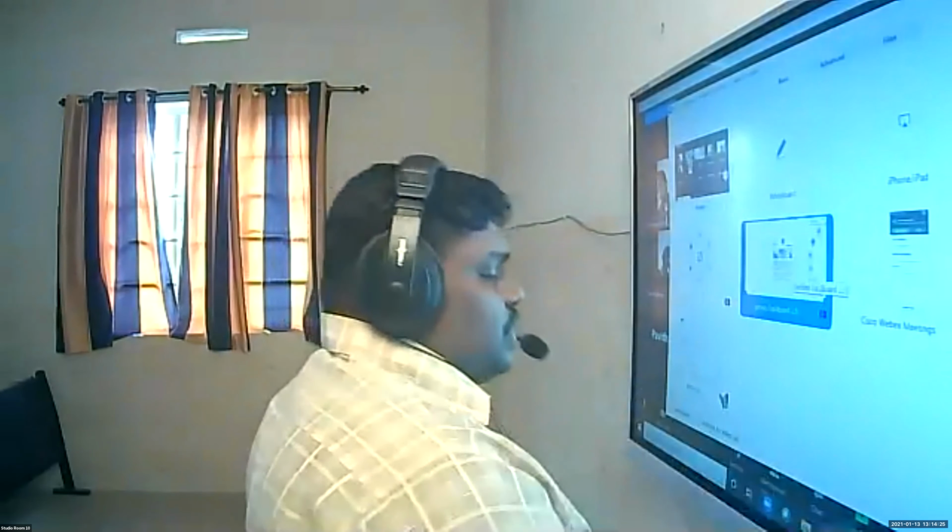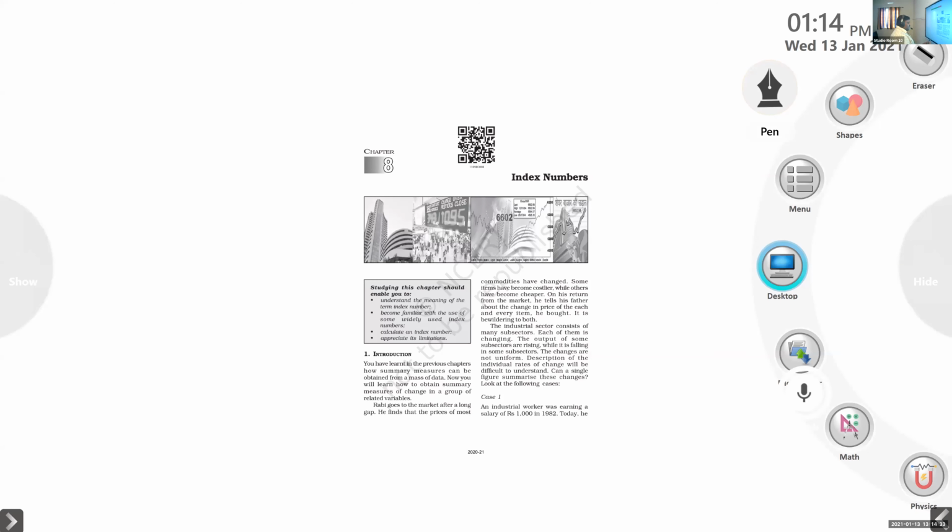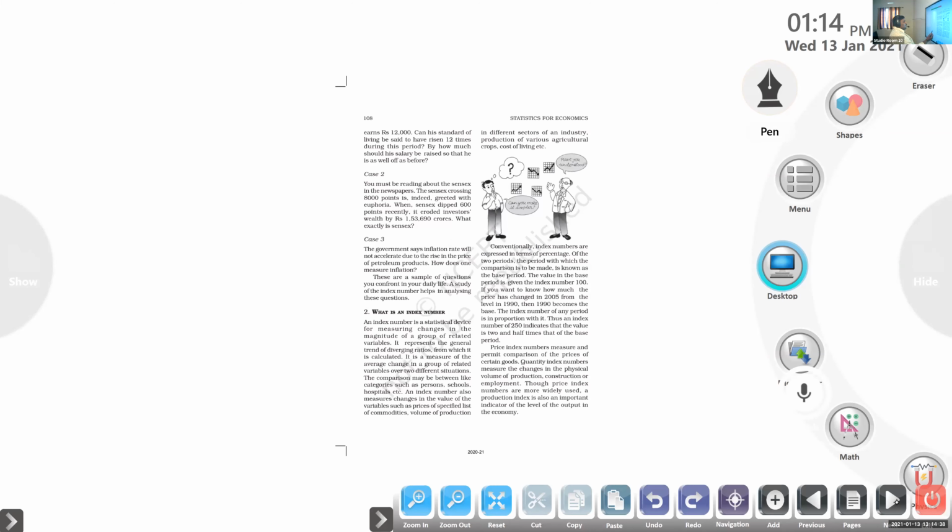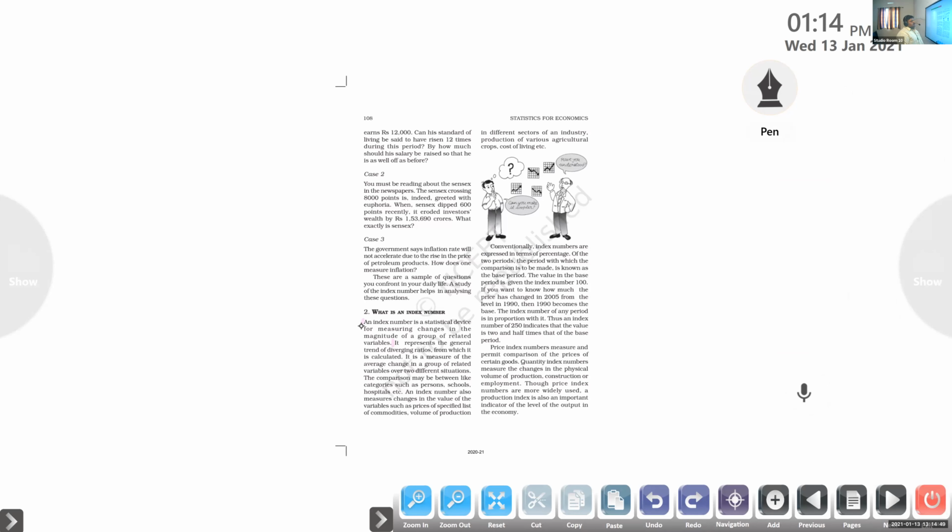So, going for a simple explanation of this part, today we want to do some calculations for understanding. We know what index numbers are and what the uses of index numbers are. I already told you to underline this area here. An index number is a statistical device for measuring changes in the magnitude of a group of related variables. Clear? So the magnitude of change, how much change happened, what the rate of change is. Magnitude means the size of the change. We want to understand the size of the change, and for that we use the index number.